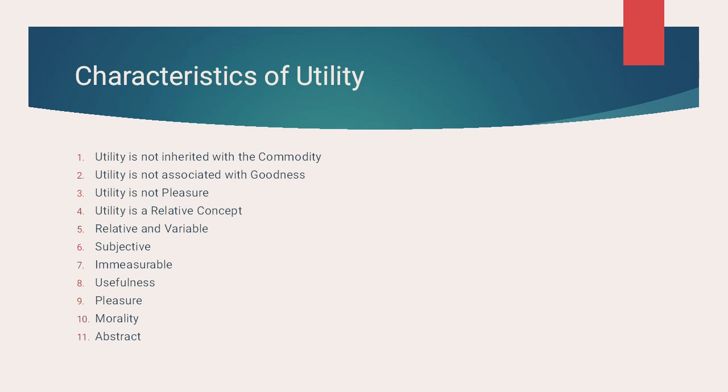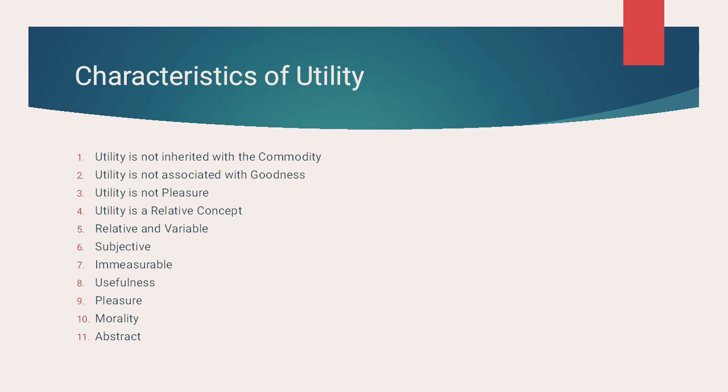Utility is a relative concept. Utility itself is a relative concept, different from person to person, place to place, and situation to situation.